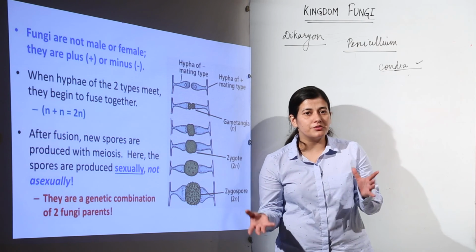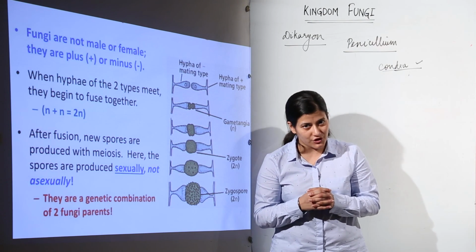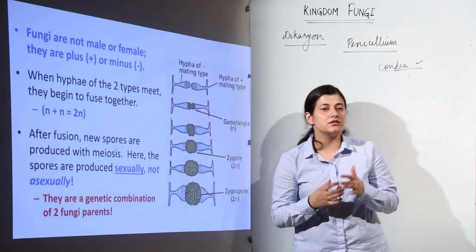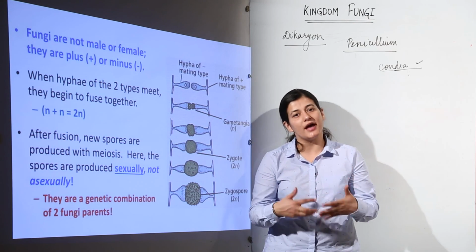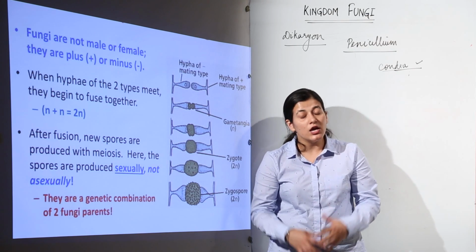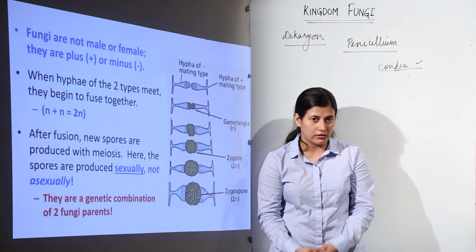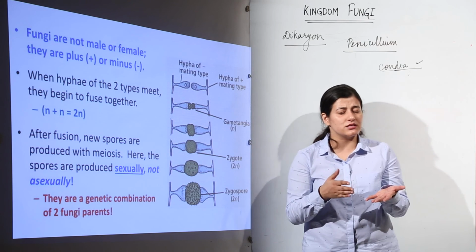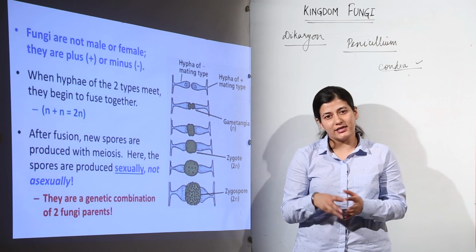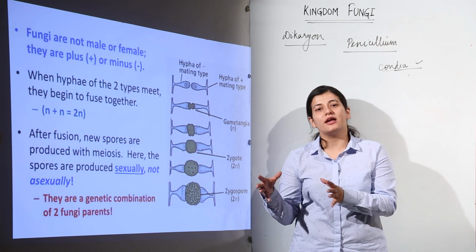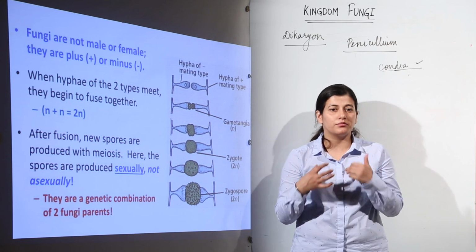So this is all about the sexual and asexual reproduction of fungi. Next, what we are going to study is, on the basis of this sexual and asexual reproduction that we have come to know occurs in fungi, what class differentiation we have achieved out of this understanding. That is, we are going to see the various phyla which are present in the kingdom fungi.